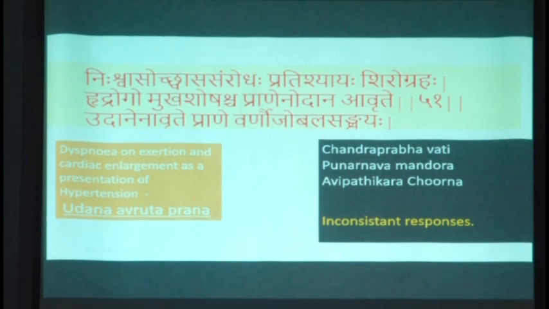Anyway, such conditions I consider as Udanavrta Prana, and in that condition, my prescription would be Chandraprabha, Punarnava Mandura, Avipatikara Churna. The responses are usually good, but at times inconsistent. Some of the patients show a very good response. Some of the patients do not show a very satisfactory response. In patients who already have a significant cardiomegaly, the responses are poor.